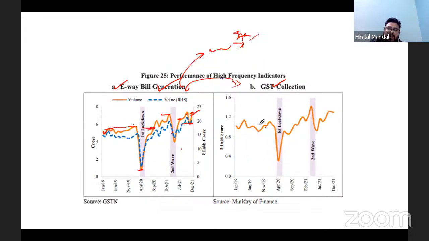Now here you can see one interesting fact, that if it is going above the pre-pandemic level, that also suggests the GST collection. Look at the GST collection in the last few months. In fact, in February it reached 1.4. And then again you can see that GST collection is again touching that level. Okay, so that's the growth you can see.